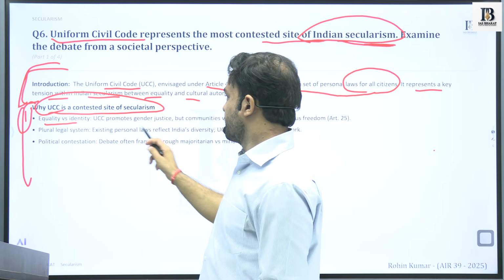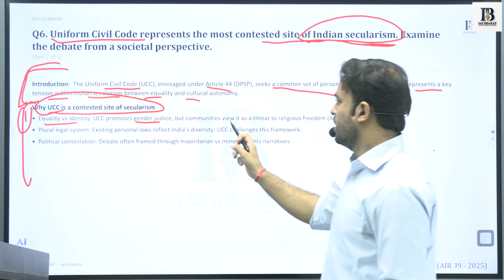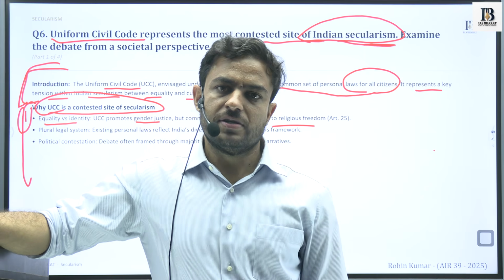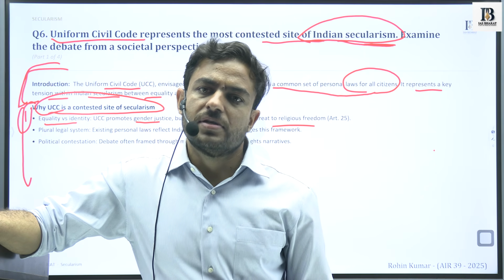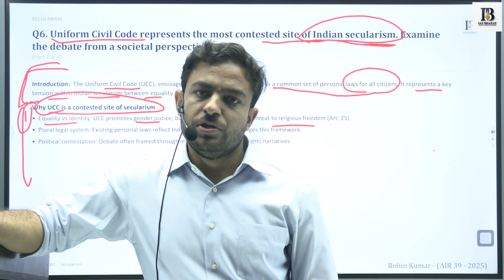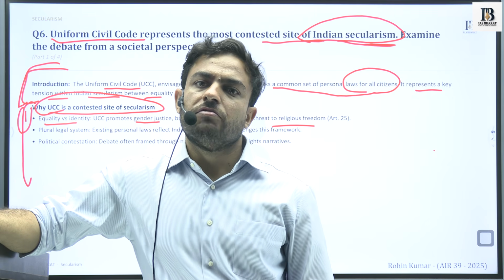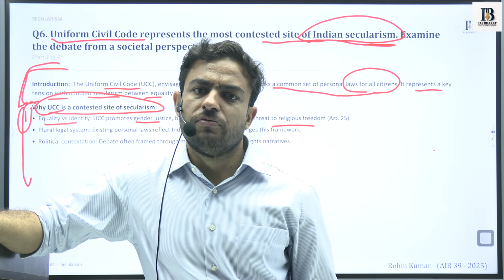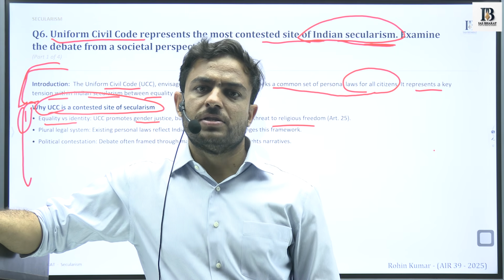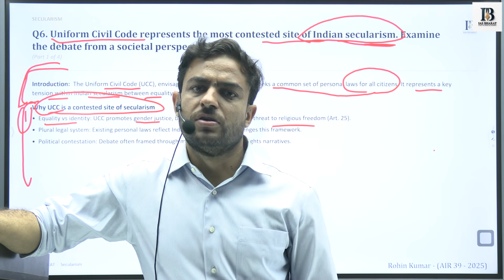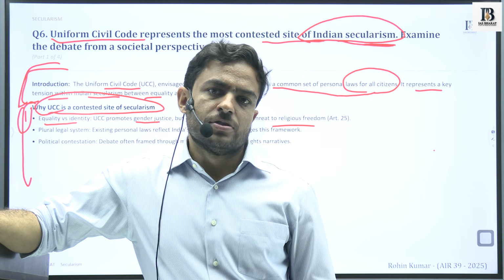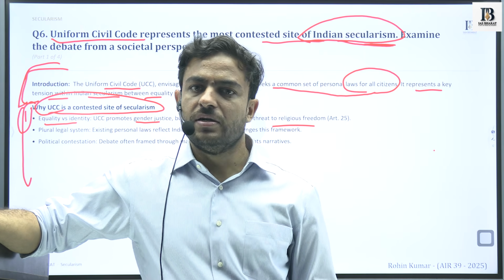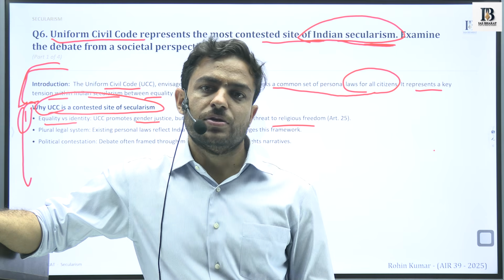Equality versus identity. UCC promotes gender justice, but communities view it differently. As we have discussed, minority or marginalized sections of the society perceive certain changes to be against them. UCC is one such principle which hints towards bringing about a great degree of uniformity with respect to the laws and principles in the conduct of day-to-day lives of the people. So it is because of this that people perceive it as an attack against their own identities. They perceive it as a threat to their identities.